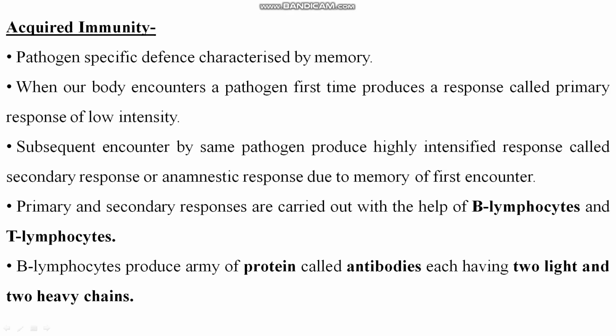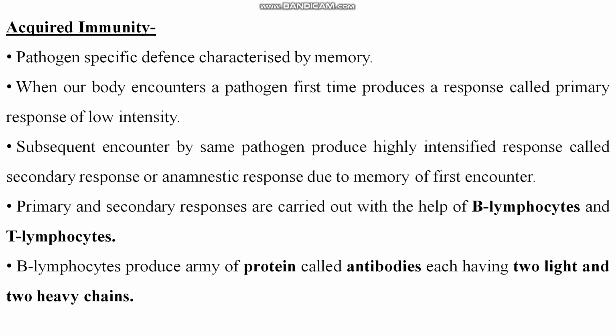See the acquired immunity. Acquired immunity is the pathogen specific defense characterized by memory. Like it is said that if somebody has had chickenpox one time, it is very rare for them to get a chickenpox infection a second time, because at the time of the first infection of the chickenpox virus, immunity already developed in the body.